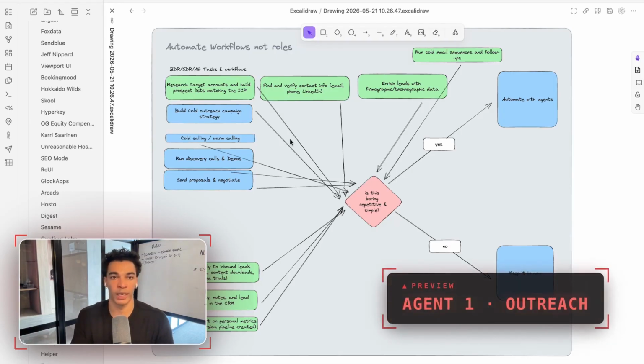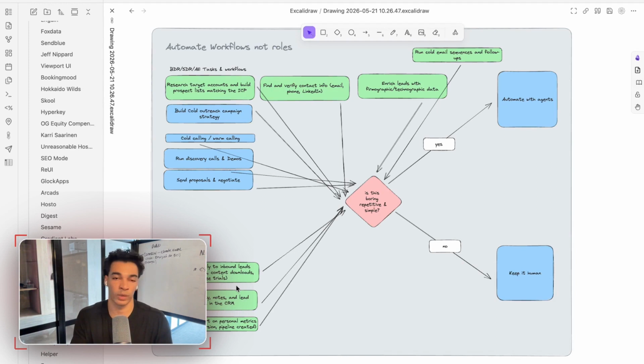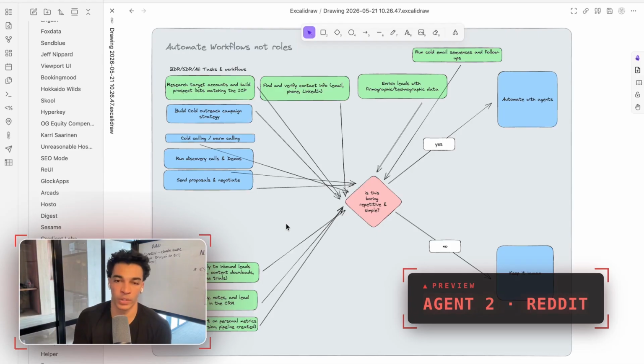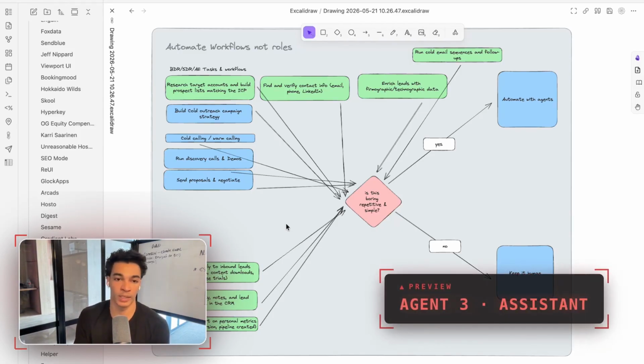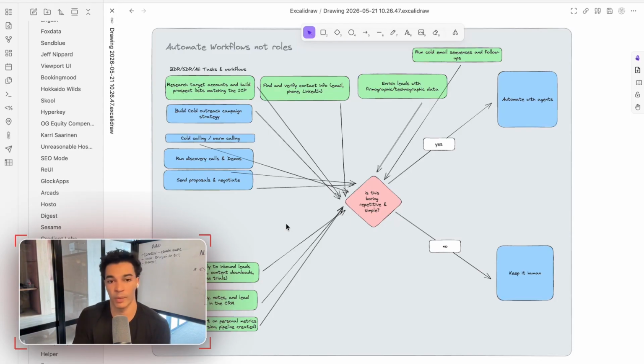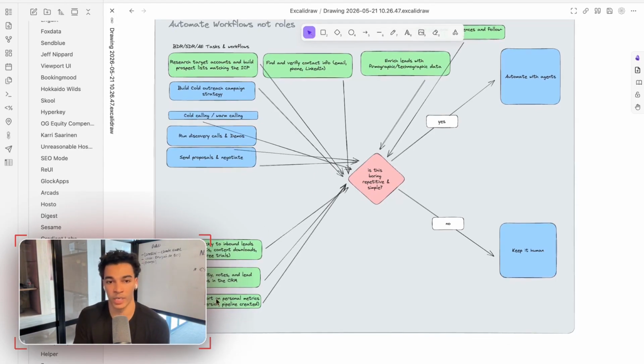But the first one that we're going to be building is this workflow that we mentioned before. We're going to set up an agent to find target accounts, verify their contact information, and then sequence them into a cold outreach campaign. The second agent that we're going to build is going to check Reddit daily for people who are experiencing the exact problem that our product solves, and then give us pre-written posts that we can comment on those Reddit threads to generate leads for our product that way. And then the third agent is going to be a generalized sales assistant agent that is going to help us with all 3 tasks that we mentioned before, which is responding quickly to leads, logging all activity to the CRM, and generating reports.